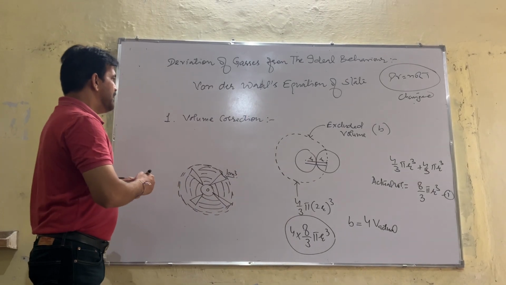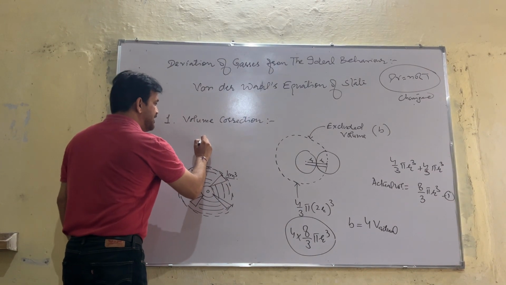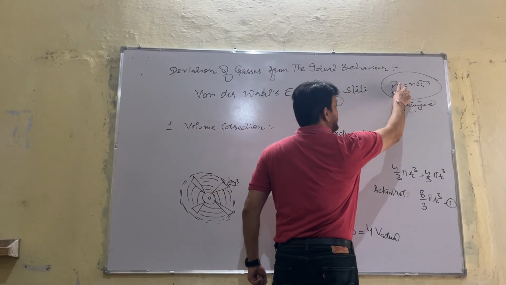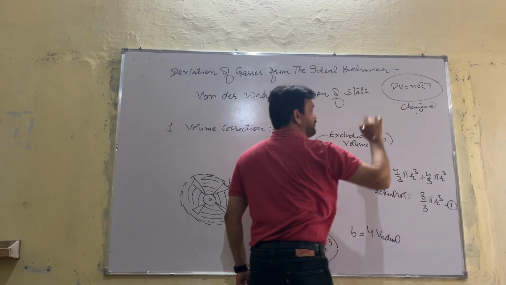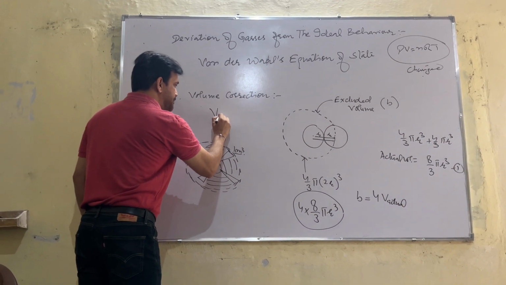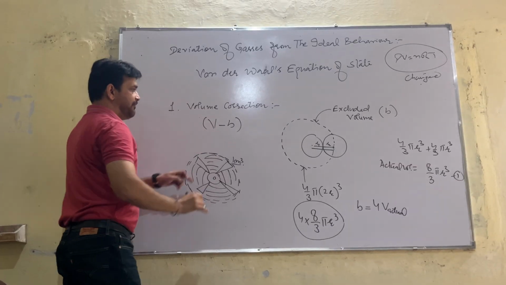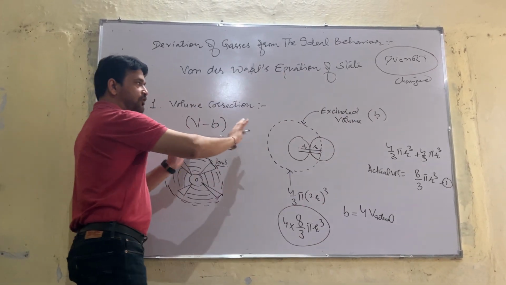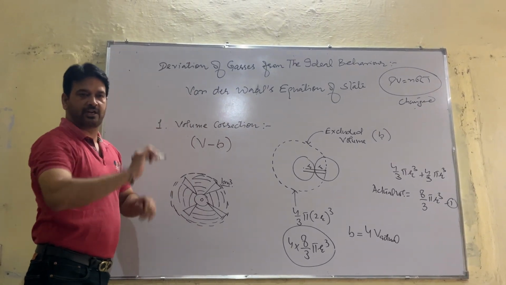So, what is the volume correction? In that equation, we have written just V. This is the total volume. But now, we will write V minus v. What is v? The excluded volume. Excluded volume should be excluded from the total volume.